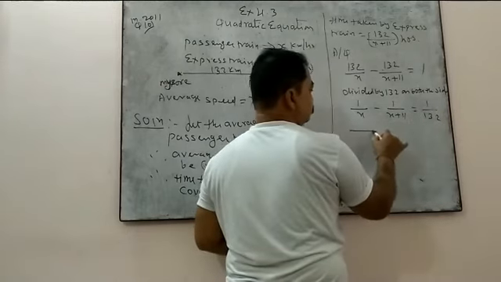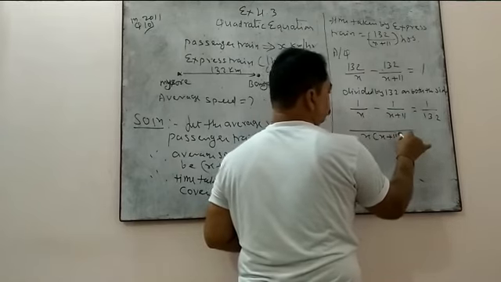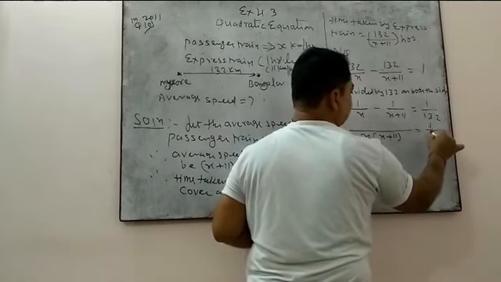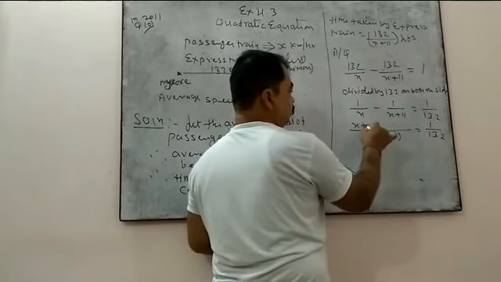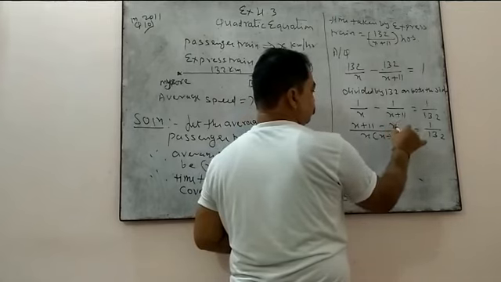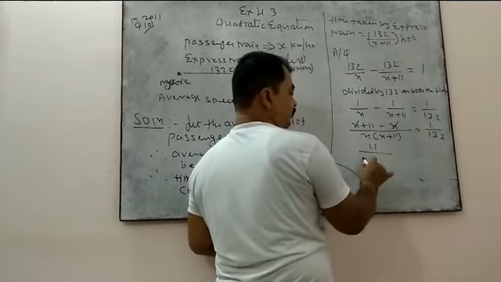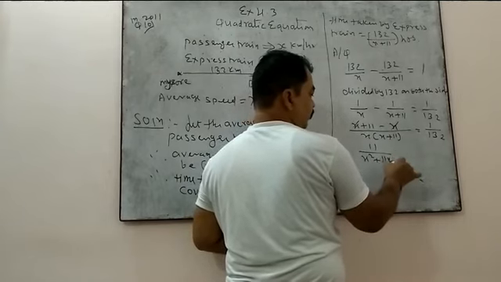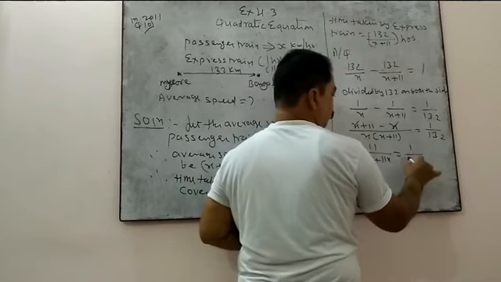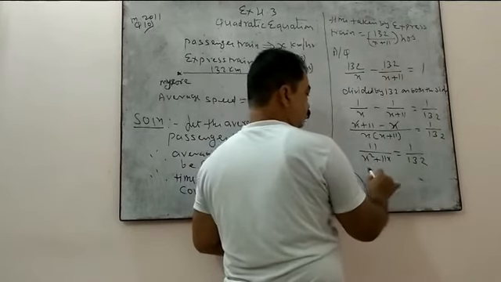Now you take the LCM. So x into x plus 11, right side as it is, you will write 1 upon 132. In the numerator, x cancels x, plus 11 minus x plus x cancel. So 11 upon x square plus 11x equal to 1 upon 132, right? Now take the cross multiplication.